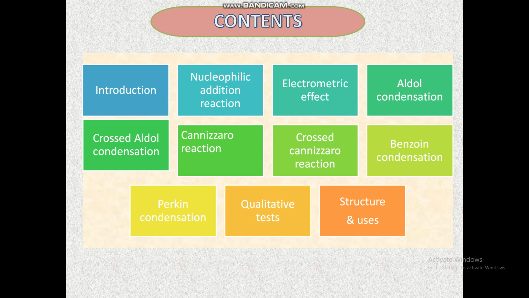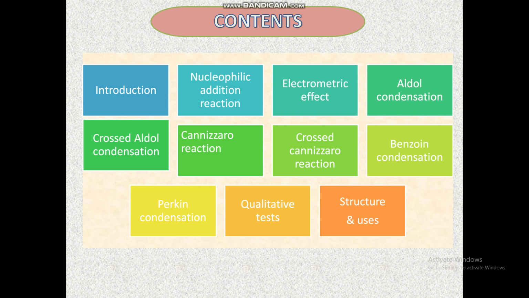In the introduction, we can learn about the carbonyl compounds, that is aldehydes and ketones. Nucleophilic addition reaction is in the sense of chemical properties of carbonyl compounds. Electromeric effect also, in the sense of inductive effect, positive inductive effect, negative inductive effect. Aldol condensation is a type of condensation reaction.